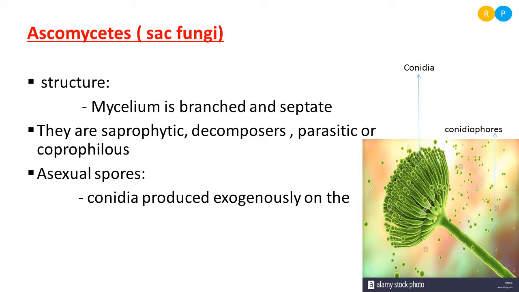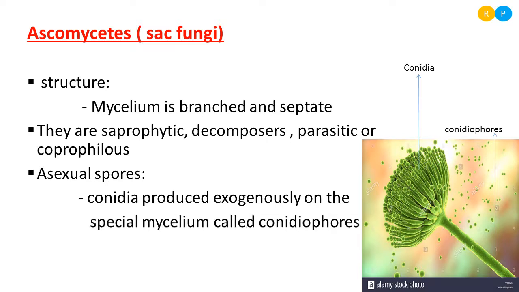So this is the Aspergillus. In the Aspergillus, you can notice at the tip of the thread-like structure, spherical structures are present. That means small ball-like structures are there. Those are nothing but conidia, that is labeled here. So conidia are exogenously formed asexual spores. They help in reproduction. Then they are actually formed on a special mycelium called conidiophores. That is also labeled here.